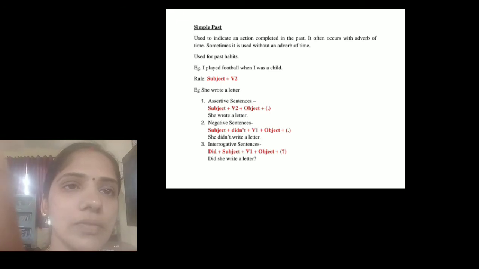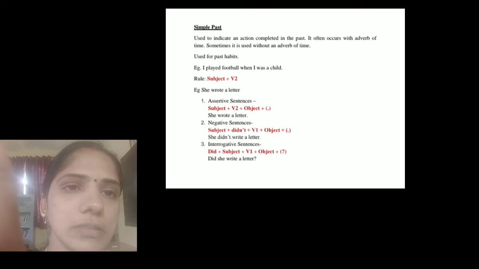For example, she wrote a letter. Assertive sentence: subject plus verb second form plus object plus full stop. She wrote a letter is an example of a positive sentence in the simple past tense.